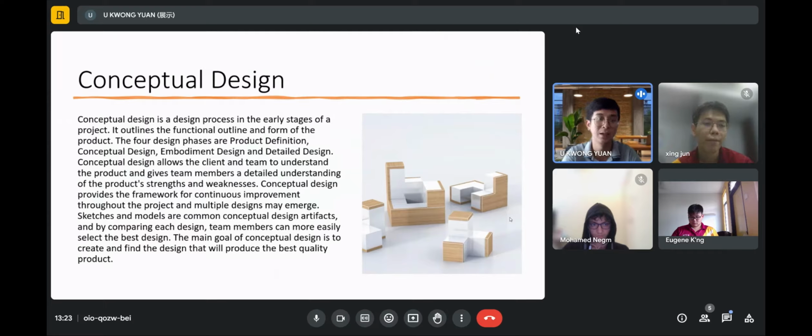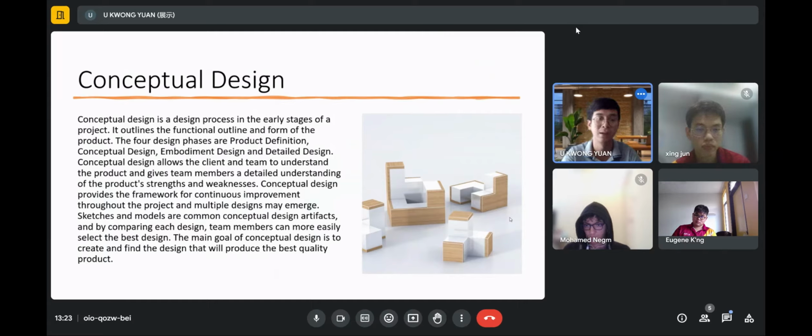The conception design will allow the clients and team to understand the product and give team members a detailed understanding of this product. And conception design will also provide a framework of continuous improvement throughout the project, and multiple designs may emerge. The sketch and model are common conception design artifacts, and by comparing each design, the team members can more easily select the best design.